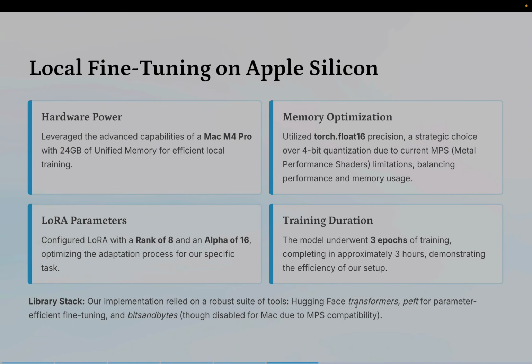We trained everything locally on a Mac M4 Pro with 24 GB unified memory because Apple Silicon currently doesn't support 4-bit quantization for MPS. We used torch.float16, which balanced memory efficiency and speed. Our LoRA config was rank 8, alpha 16, 3 training epochs, total time around 3 hours. For software, we used Hugging Face Transformers, PEFT, and bitsandbytes-compatible setups. Now Roshini will explain the challenges we faced and how we solved them.